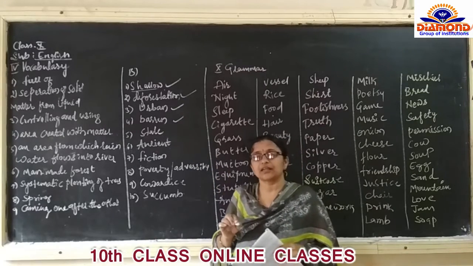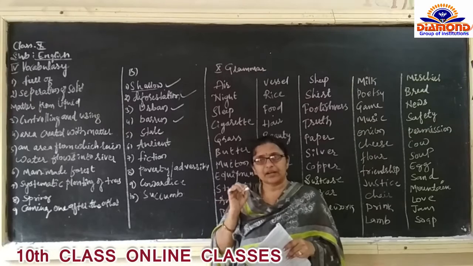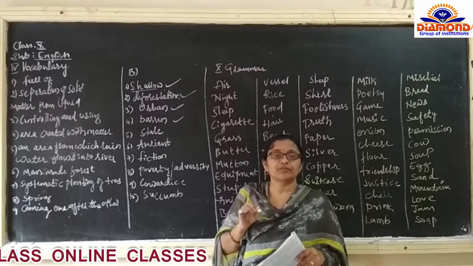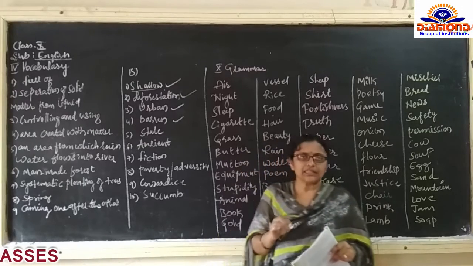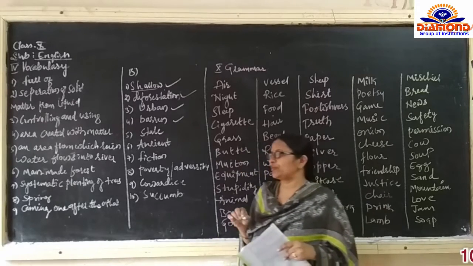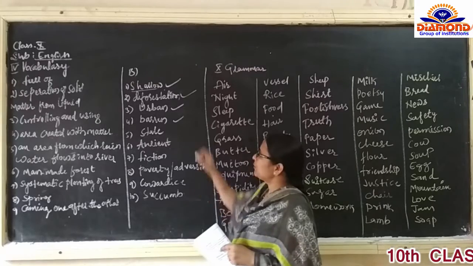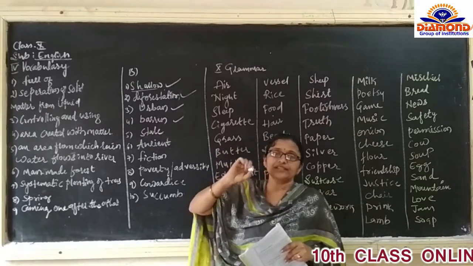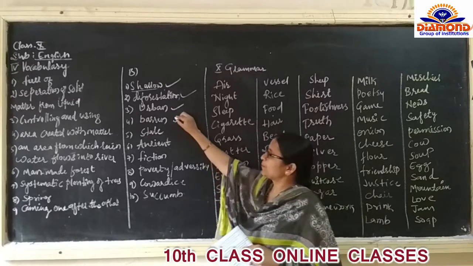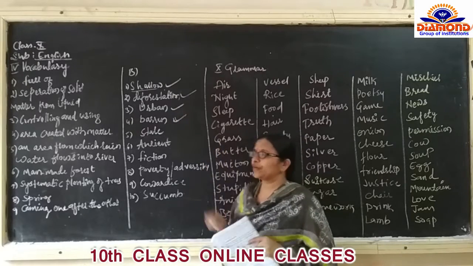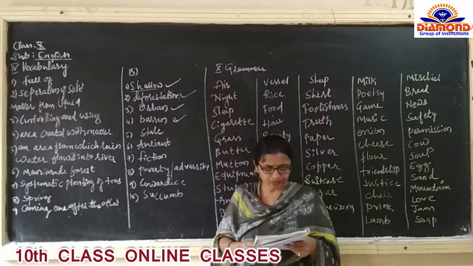If they ask you to write the opposite words using prefix or suffix, then there you have to use prefix or suffix. Here they didn't ask, so it is not necessary. The opposite of fertile is barren.